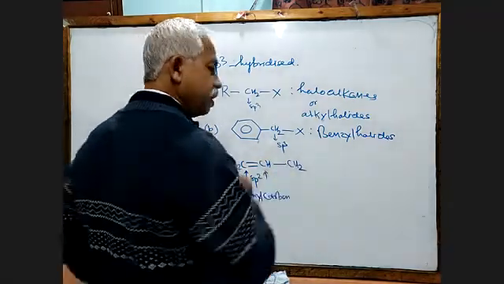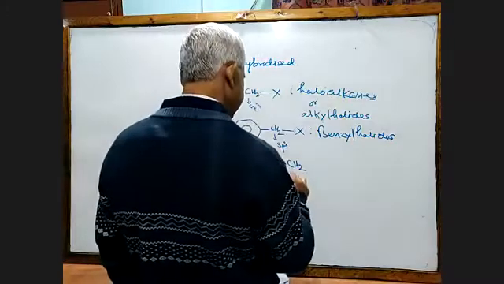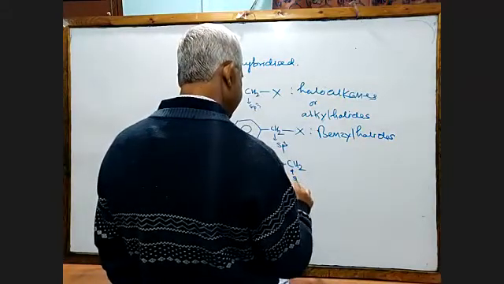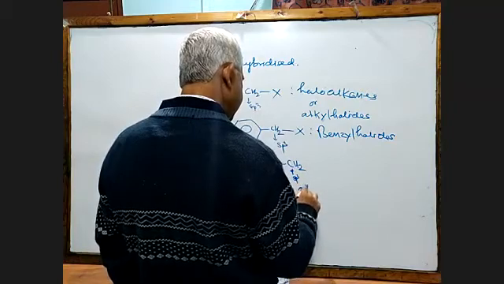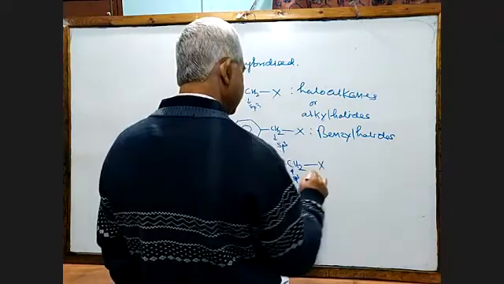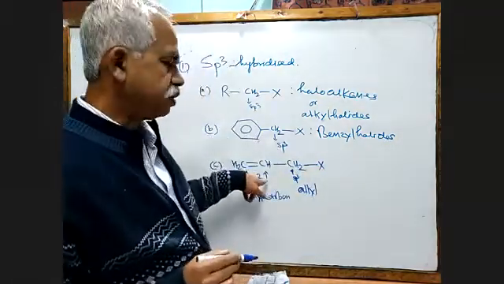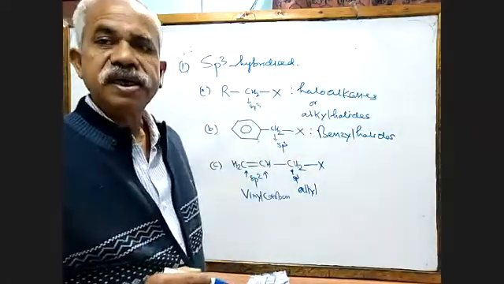And the carbon next to the vinyl carbon is known as allyl. This is sp3, and this is known as allyl. Now, the halogen atom is not with the sp2 carbon but is on the sp3 carbon.